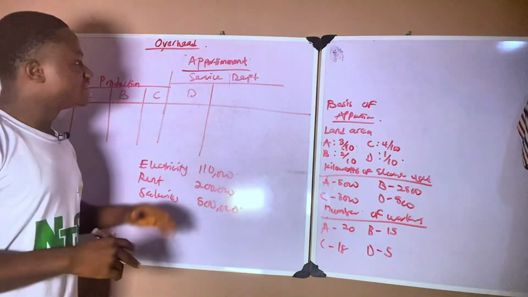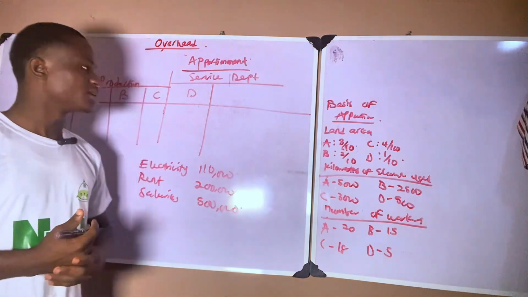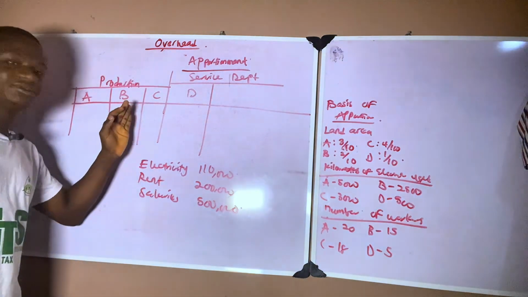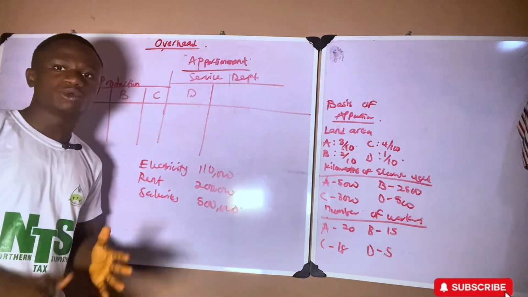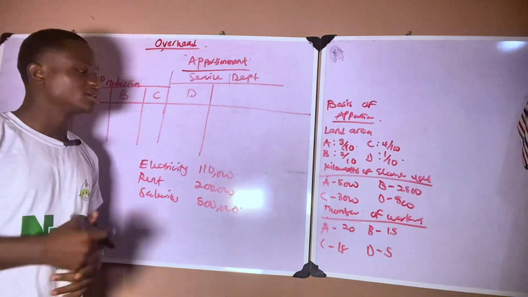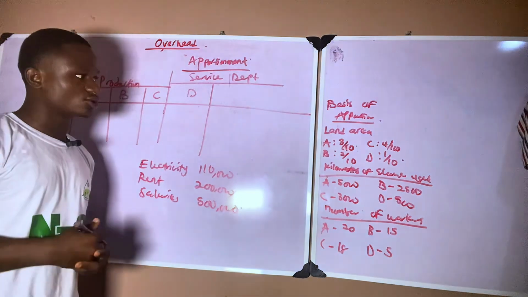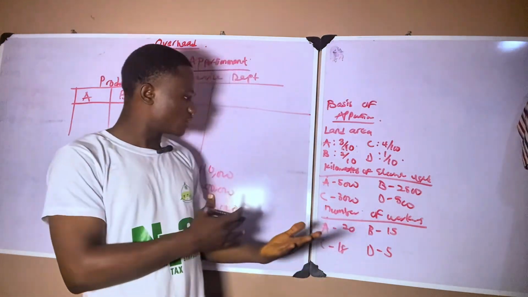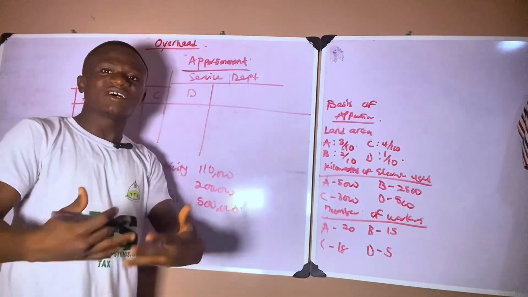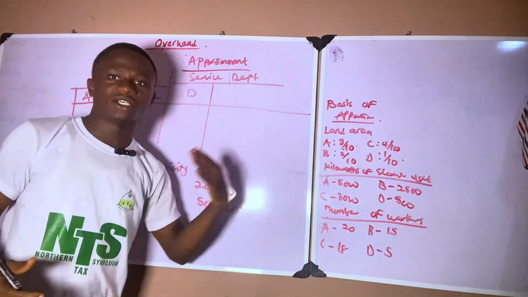Now this is a question. Just follow. Department A, department B, department C, department D. These are the costs we want to apportion, we want to share. Don't forget how we started. For us to share all these costs, they give us this basis of apportionment. That means what we are going to use to share all these costs. But they never told us which one to use to share which one.